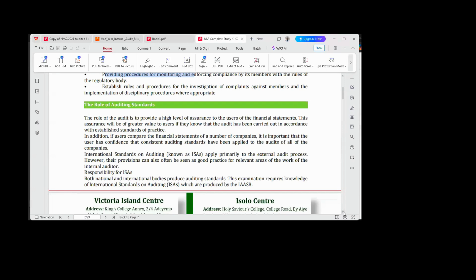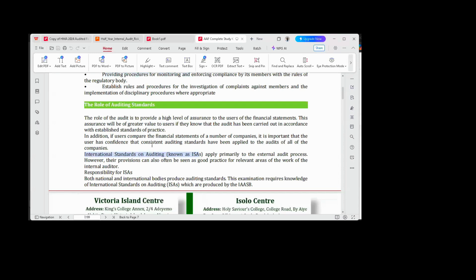The role of auditing standards. Now, like I said, the auditing standards serve as a guide for the external auditors in the practice of their assurance engagement. These auditing standards, there are many, they are not just one. One of them is the International Standard on Auditing, ISA. International Standard on Auditing, look at it here, all right?